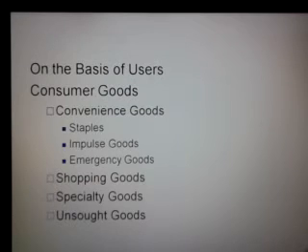Consumer goods are further divided into four broader categories: convenience goods, shopping goods, specialty goods, and unsought goods. So convenience goods are those goods which have low risk. So consumers do not spend much time, do not have more involvement while making the purchase decision of those goods. Low risk and low involvement of consumers.